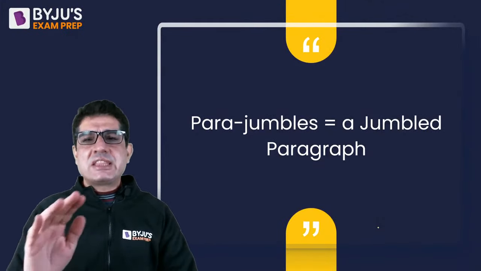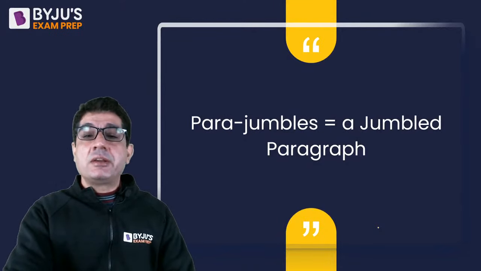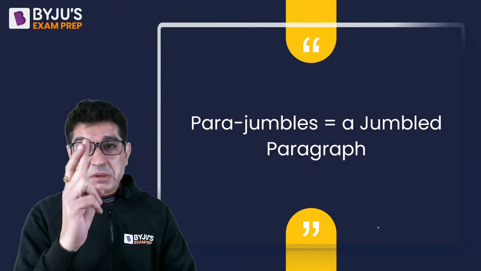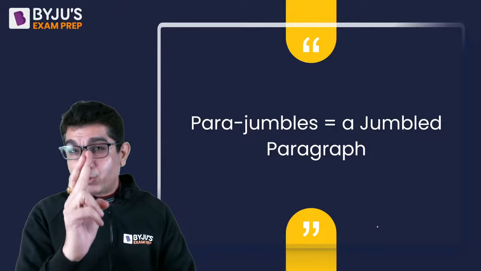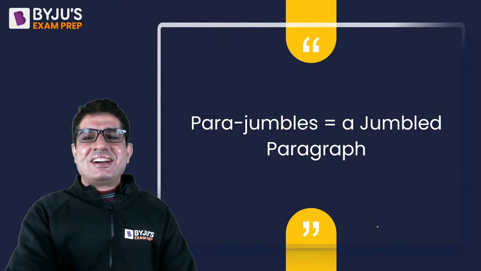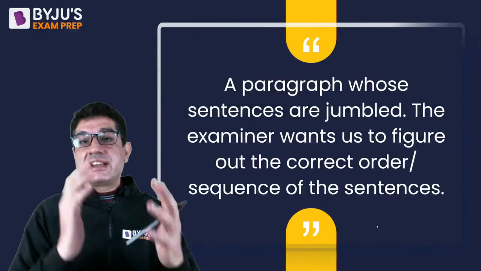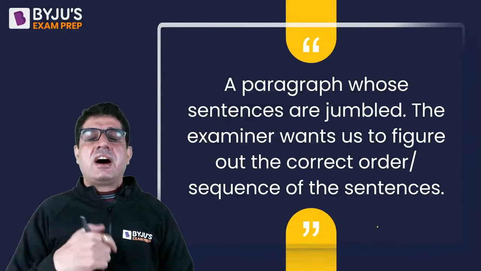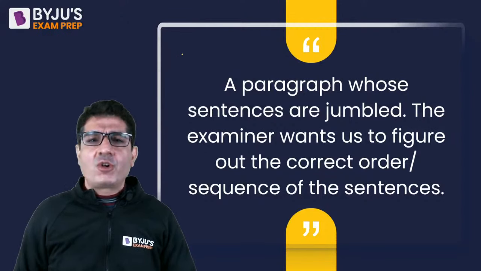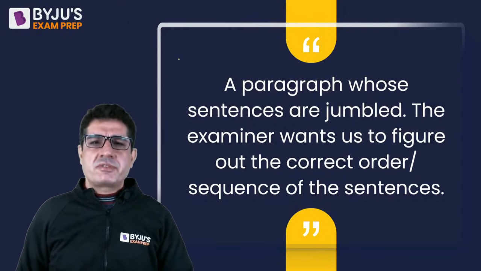The examiner typically picks up a paragraph, though the CAT does not always do that. So we are talking about a question type where you have a paragraph whose sentences are jumbled, and our job is to figure out the correct order or sequence of the sentences.